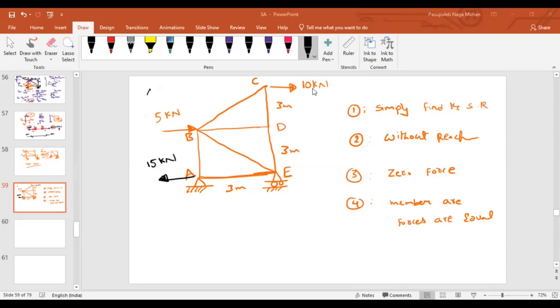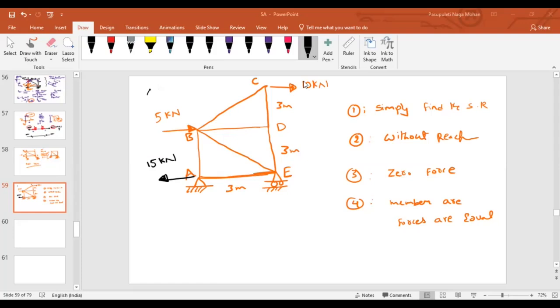Are there any applied vertical forces? No applied vertical forces, right? That means if I add the vertical reaction at A and the vertical reaction at E, can I say they will be in opposite directions? Did you get my question?